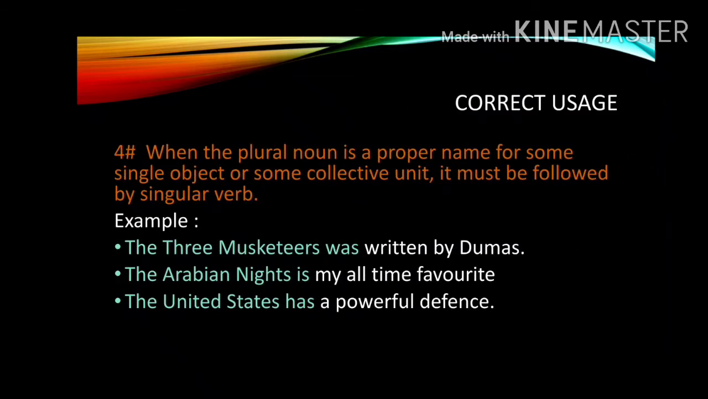When the plural noun is a proper noun for some single object or some collective unit, it must be followed by a singular verb. Examples: the Three Musketeers was written by Dumas. The Arabian Nights is my all-time favorite. United States has a powerful defense. Now, the Three Musketeers and the Arabian Nights are names of books, so they are proper nouns. United States is a group of states, and so with it we have used a singular verb.